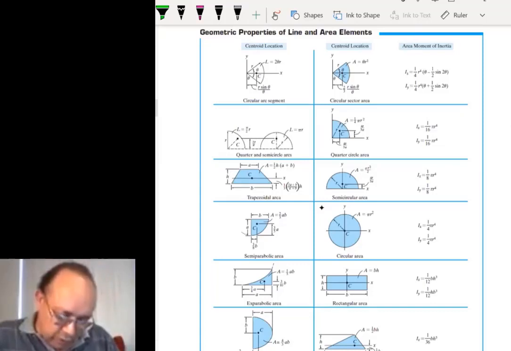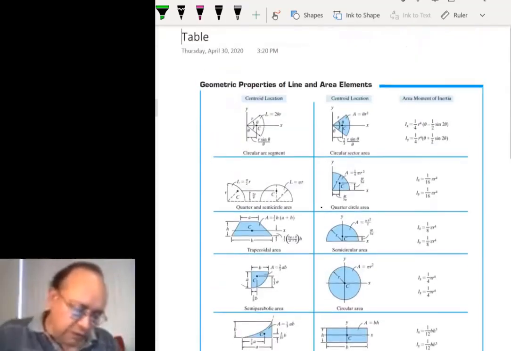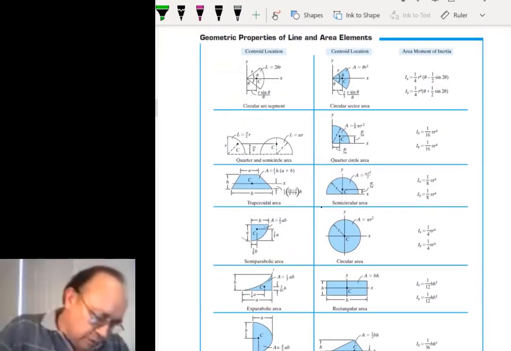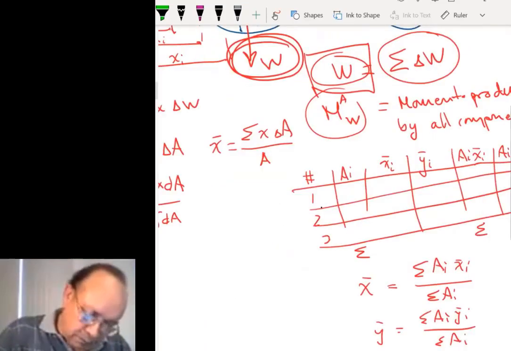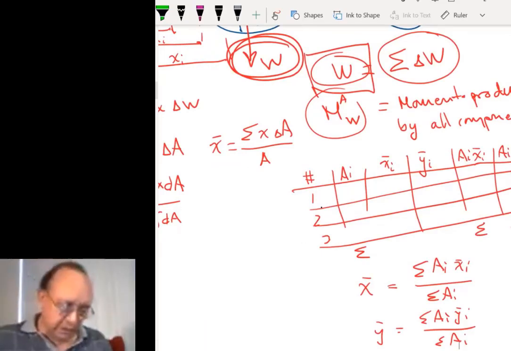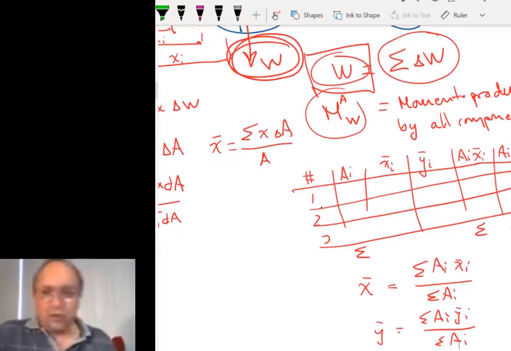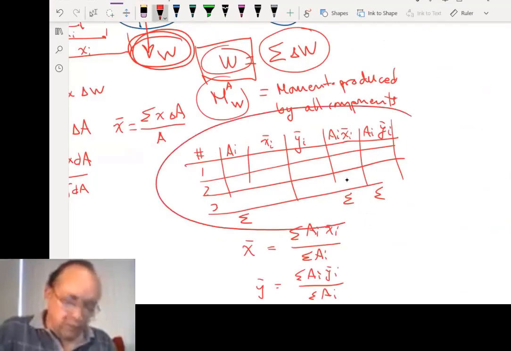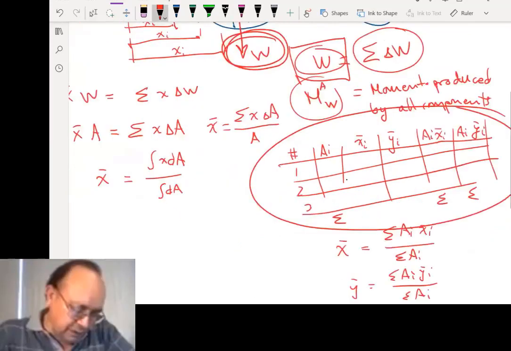I think we did the section of a parabola. Okay, and you can find tables with more simple figures in books or on the internet. So you can use those in order to do the table for a more complex figure.